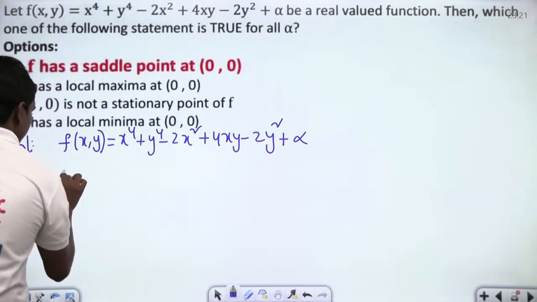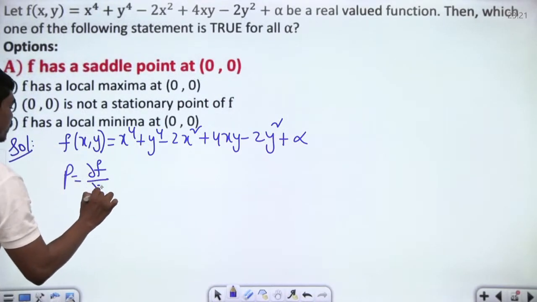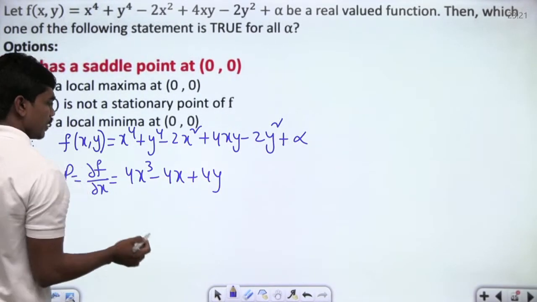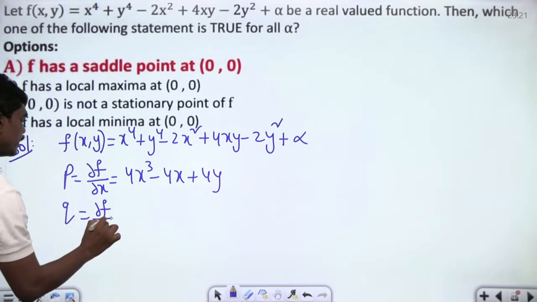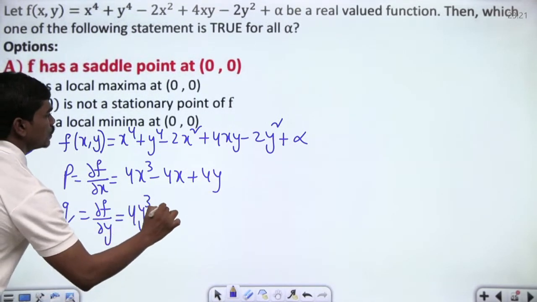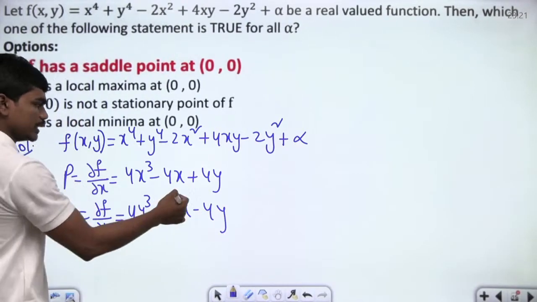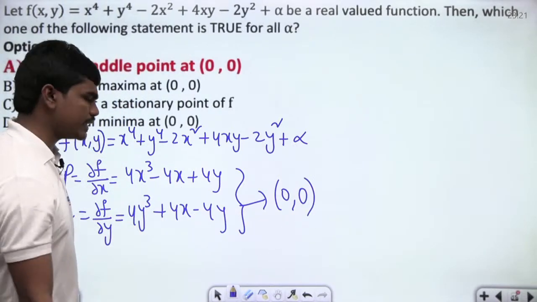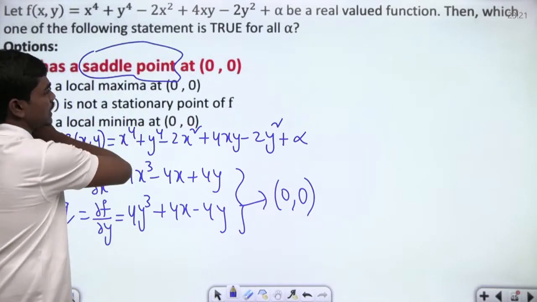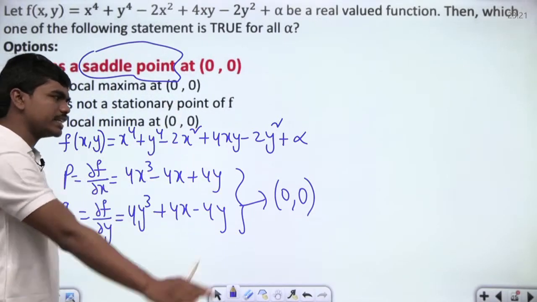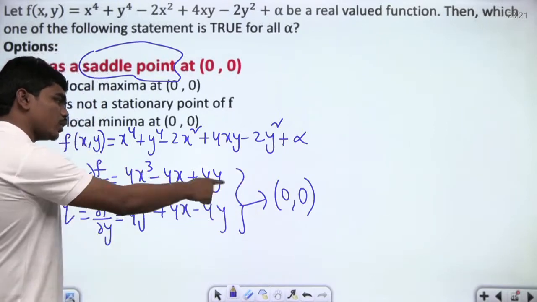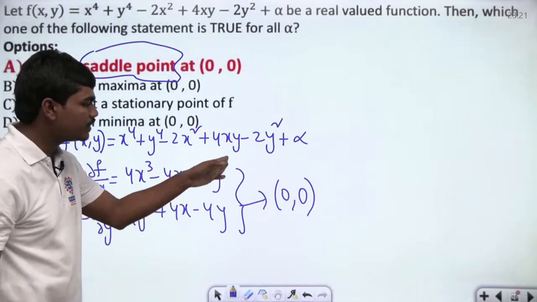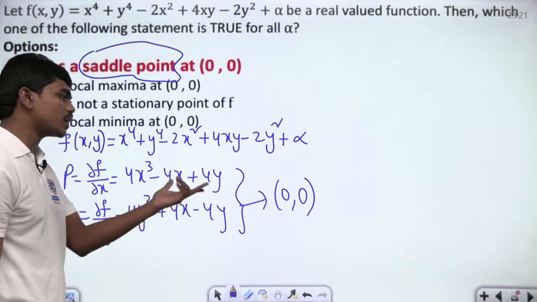So now if you write p, which is dou f by dou x, that is 4x cube minus 4x plus 4y, and if you write q, this is dou f by dou y, which is 4y cube plus 4x minus 4y. And clearly if you solve these two equations, definitely one solution is 0 comma 0. Because of this x cube they are not homogeneous, but you can see there is no constant term involved in both these cases. So definitely 0 comma 0 is one solution.